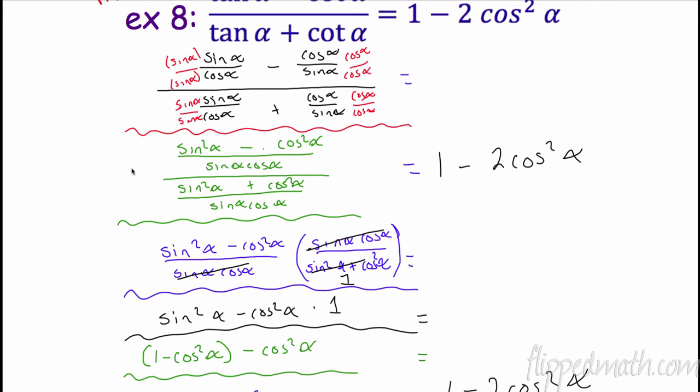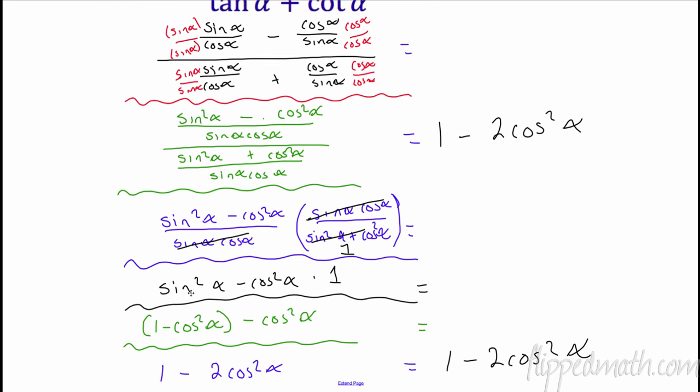Now, from the green to the blue step, what I did was I changed from dividing a fraction to multiplying by the reciprocal. And when I multiply by the reciprocal, I could cancel out the sine alpha cosine alpha here and here. I knew that sine squared alpha plus cosine squared alpha equaled 1. So that left me with sine squared alpha minus cosine squared alpha times 1, which is just sine squared alpha minus cosine squared alpha.